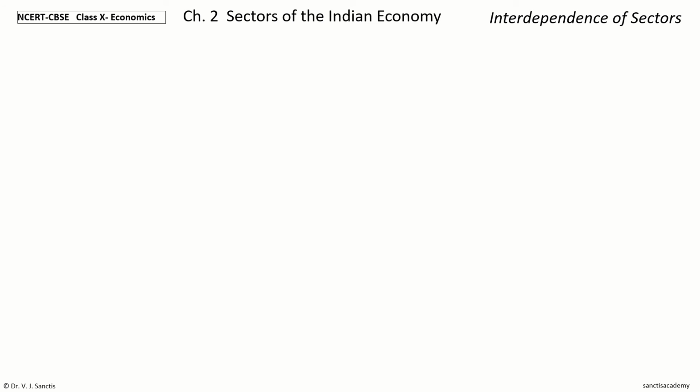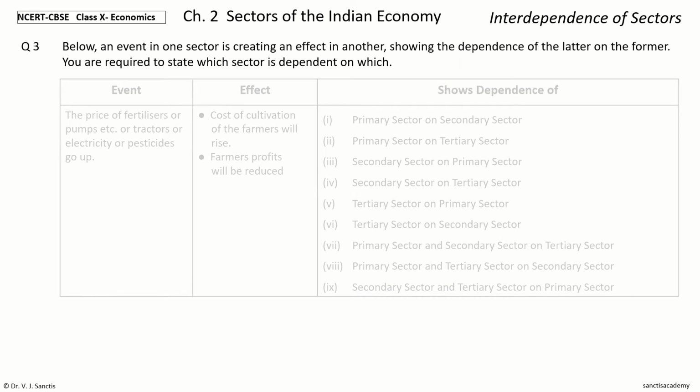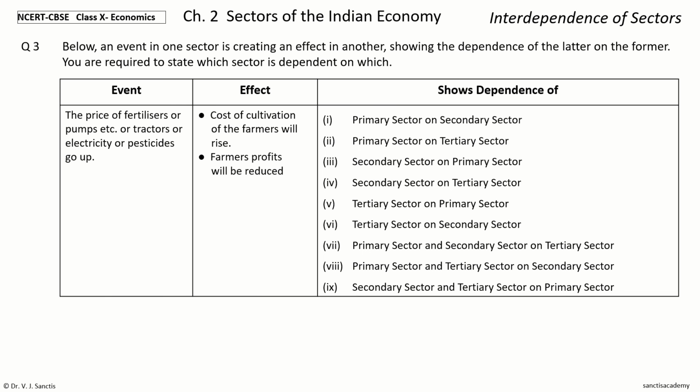Next question, question 3. The question is the same, and we are given the event, the price of fertilizers or pumps, etc., or tractors or electricity or pesticides go up, and the effect is cost of cultivation of the farmers will rise, farmers' profits will be reduced, and you are required to take the right option.